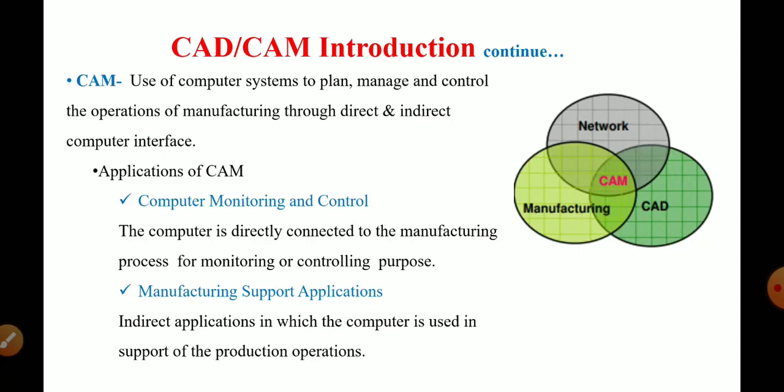So in manufacturing, computer systems are used to plan the various operations, to manage these systems, as well as to control them by various programming. Applications of CAM: first, computer monitoring and control, where the computer is directly connected to the manufacturing process for monitoring and controlling purposes. Second, manufacturing support applications, which are indirect applications in which the computer is used in support of production operations, for example planning, layouts and storage applications.